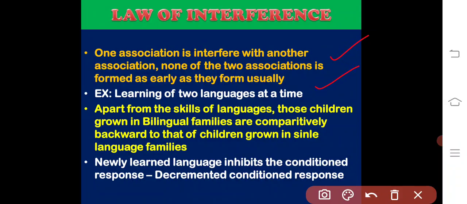Apart from language skills, children who grow up in families that speak two languages are comparatively backward compared to children grown in families that speak a single language. That is, the newly learned language inhibits the conditioned response, that is, a decremented conditioned response is seen.